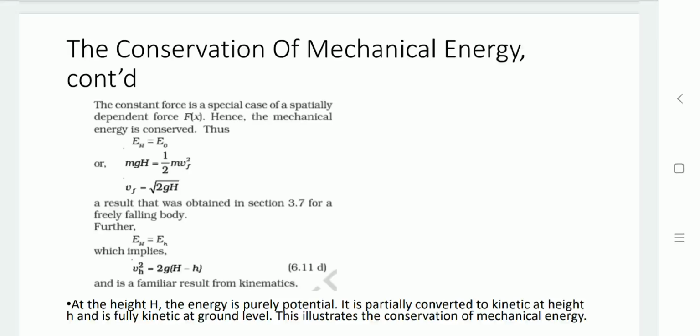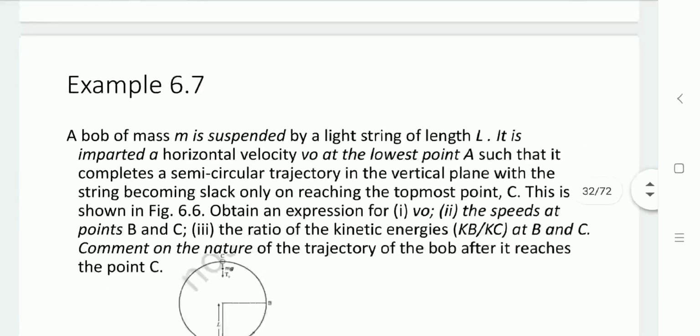From the kinematic equation we can see, at height H the energy is purely potential energy. Now it is partially converted to kinetic energy at the in-between height small h, and it is fully kinetic energy at ground level, which defines the conservation of mechanical energy. Let us go through an example.